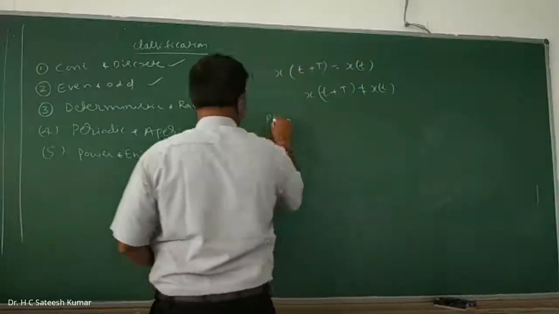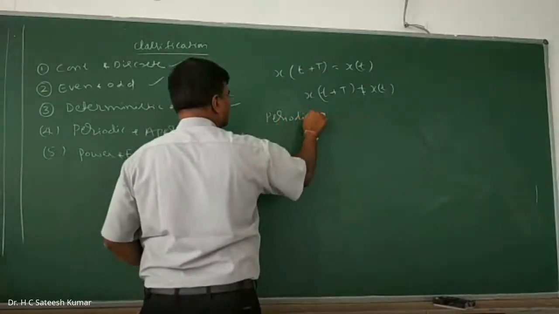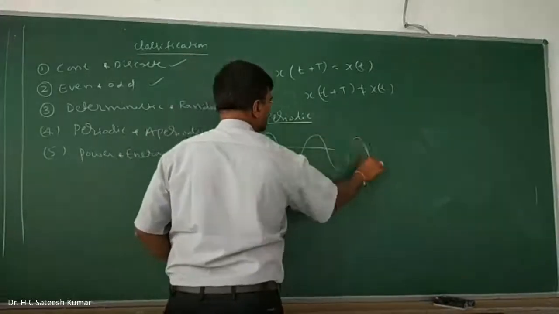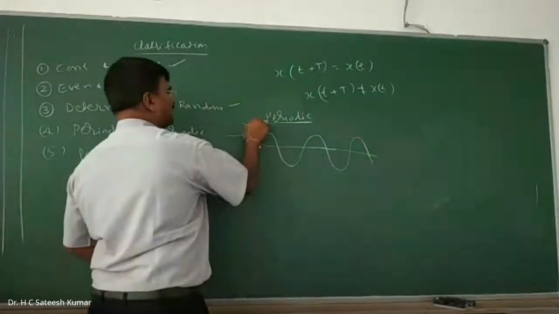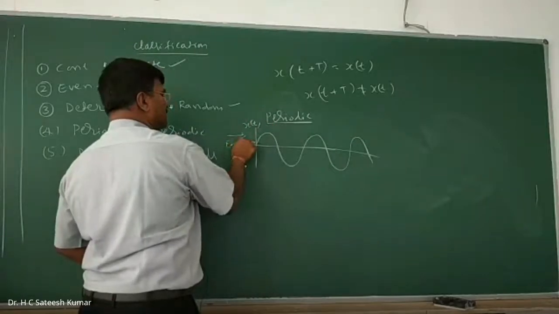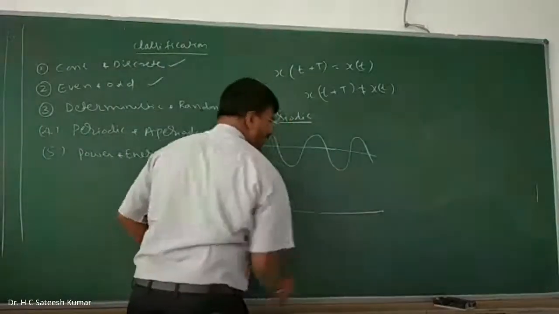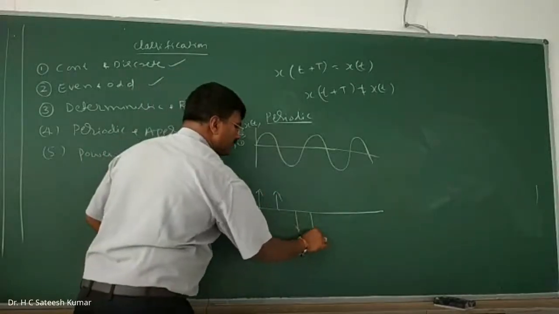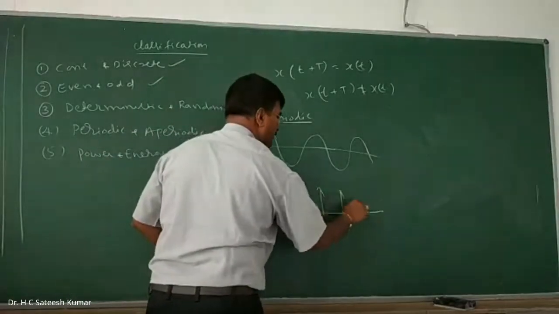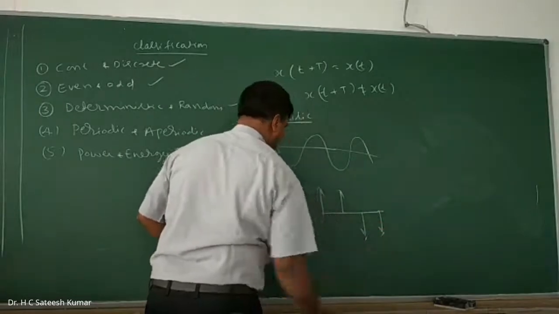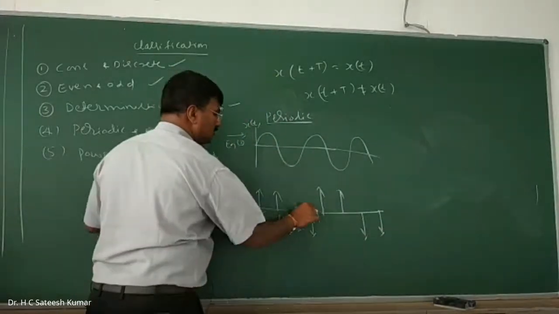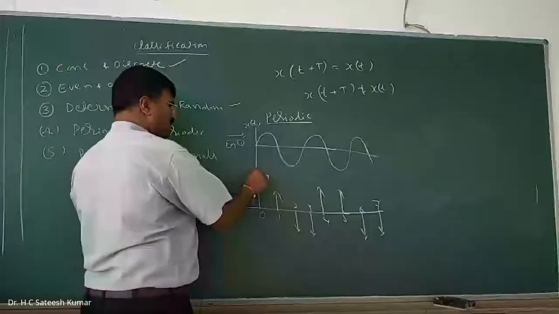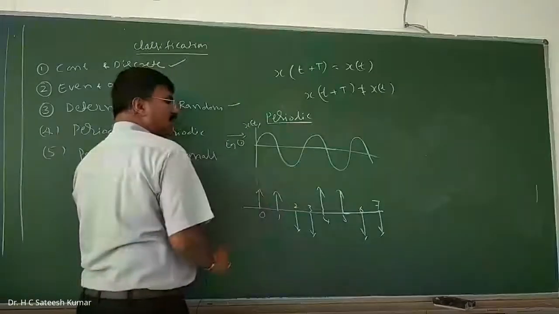So, periodic examples. Any sine wave we can take like this. So this is your x of t, example number 1. And even in discrete we also have periodic. For example, let us say I have something like this, with samples 0, 1, 2, 3, 4, 5, 6, 7, like that. So this is the discrete example of a periodic signal.